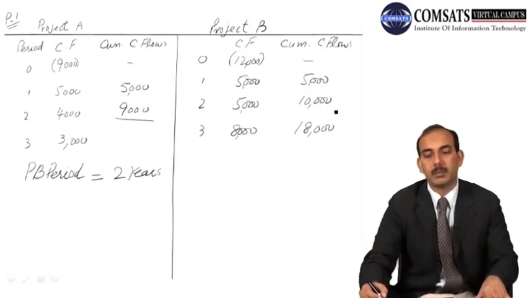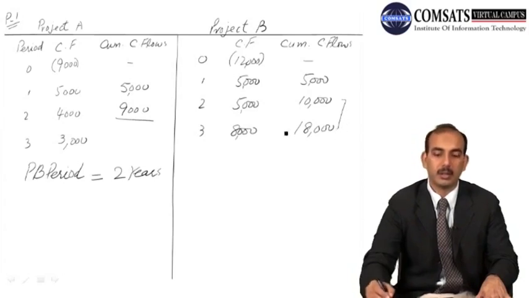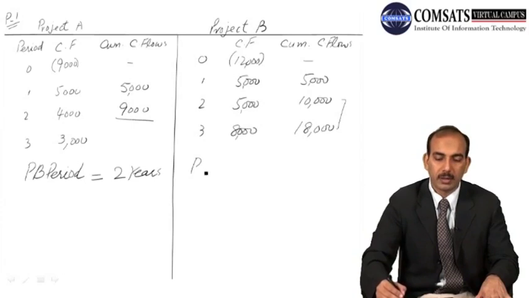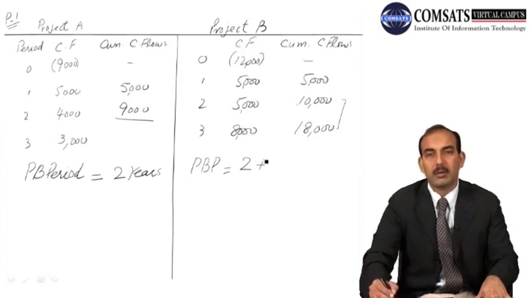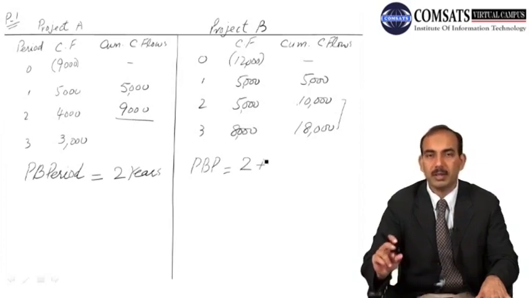So our payback period lies between year 2 and year 3. We can solve it for our calculation. Up till this point we have a balance of 10,000, so 2 years plus a fraction, because the payback period lies between the second and third year.